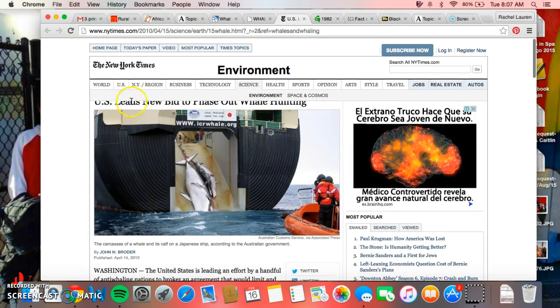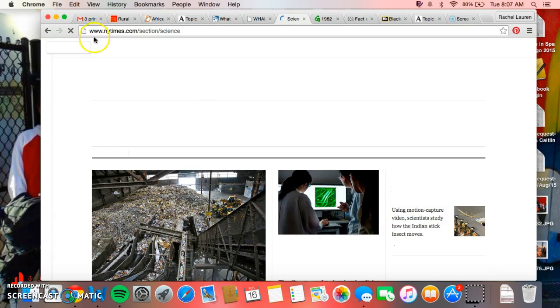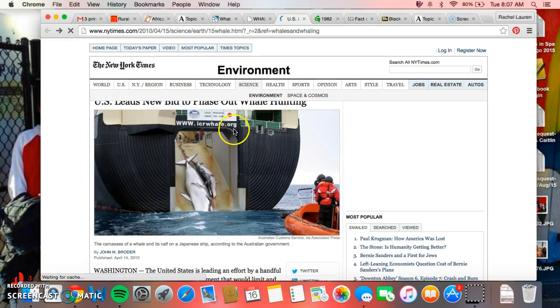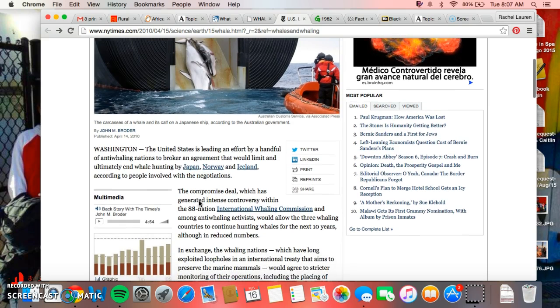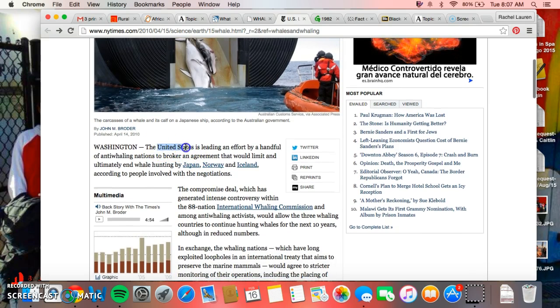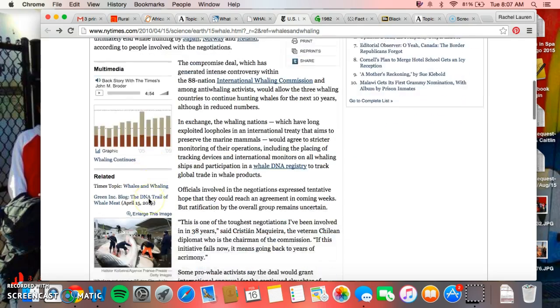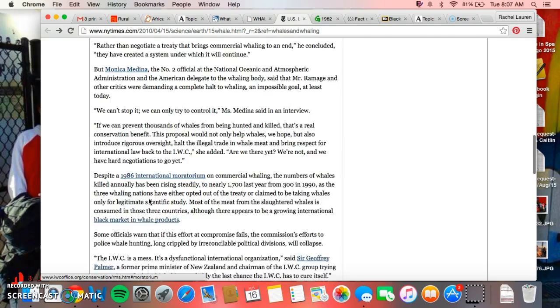This is about the United States phasing out whaling. I don't know if you can read that. Oops, nope. Let's go back. This is a United States law, the United States leading an effort to stop whaling, and ultimately wanting to end it in Japan, Norway, and Iceland specifically. So this describes a solution here.